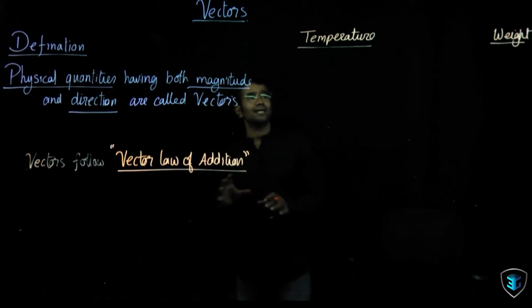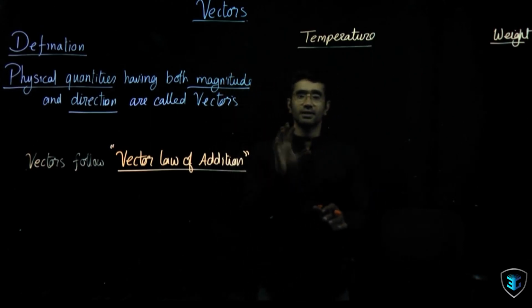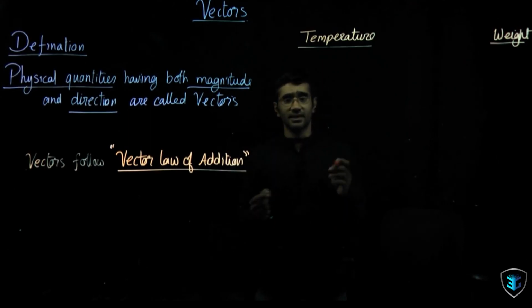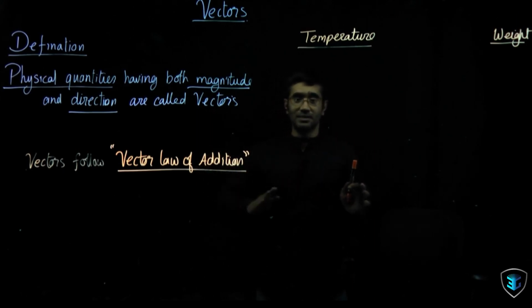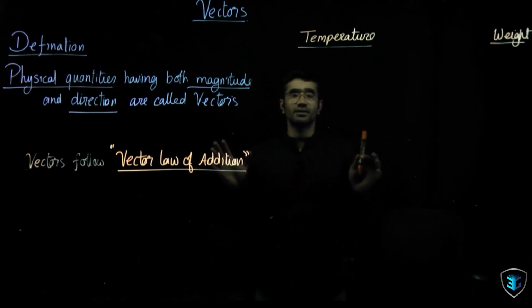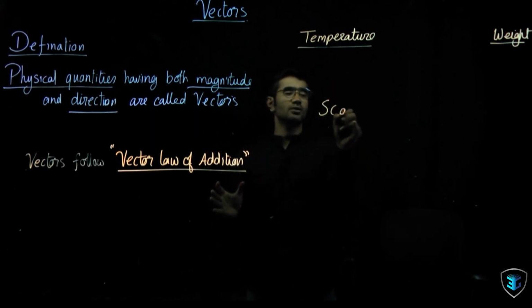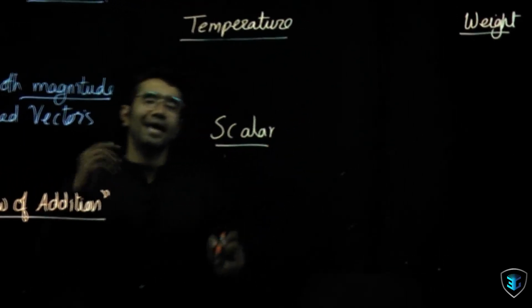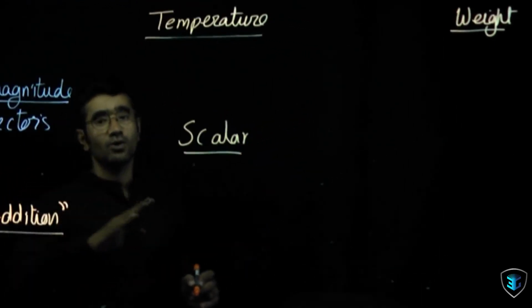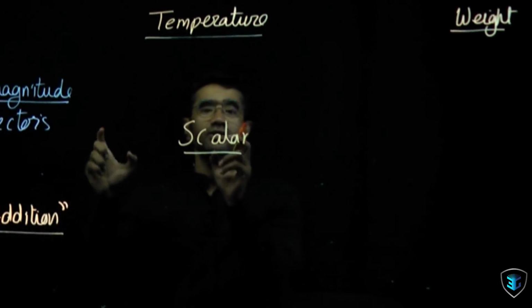What exactly is temperature? Good example, guys. If I give you a thermometer and ask you to measure the temperature of your body, you would just take the thermometer and put it in your mouth. No direction is required. You can sleep, sit, face north, east, west, whatever direction, you can still measure this. So these are called scalar quantities, where we do not require any direction to measure the quantity, or they do not have that factor of direction.